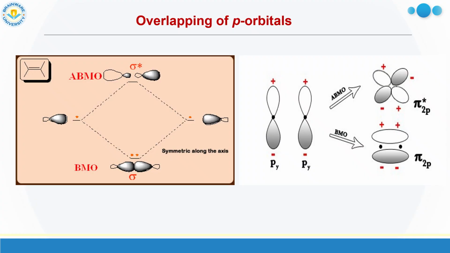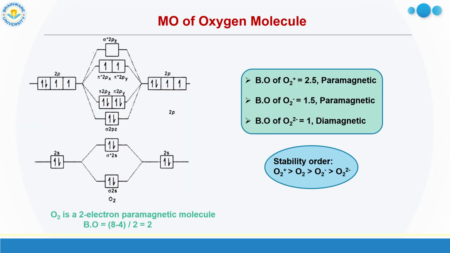This slide I have already discussed. When the px combines, there is formation of two sigma orbitals, sigma p and sigma star p. When py combines with each other, that gives rise to two pi molecular orbitals, pi p and pi star p. Similarly, when pz combines, pi and pi star are formed. That is already discussed. Now going to the next MO, that is the molecular orbital diagram of the oxygen molecule.